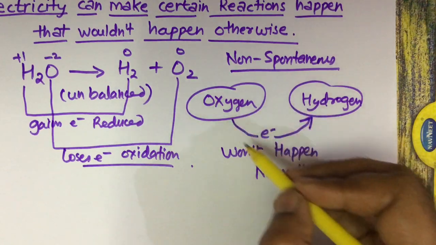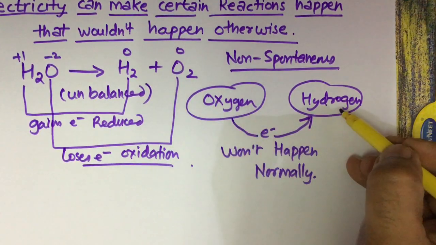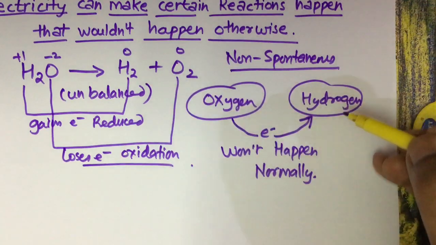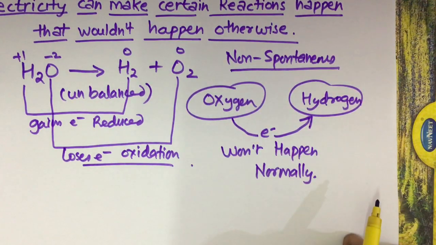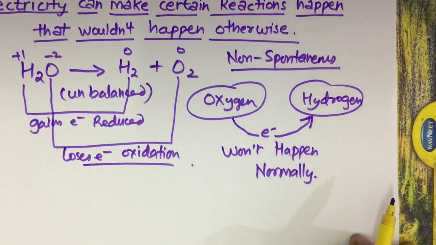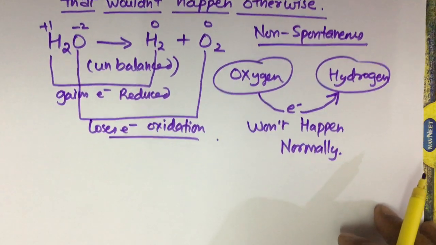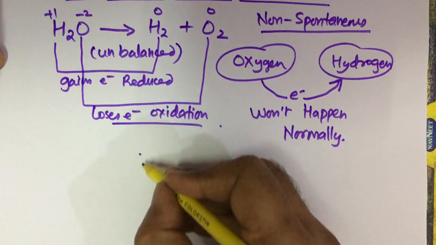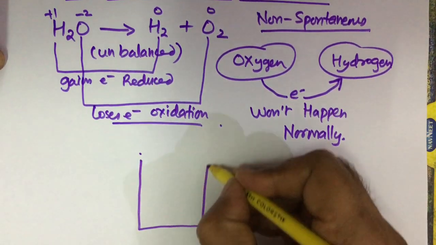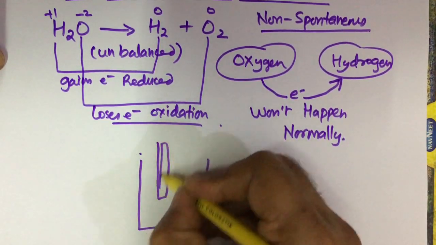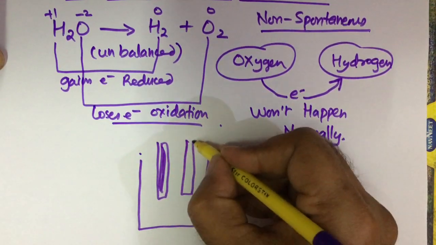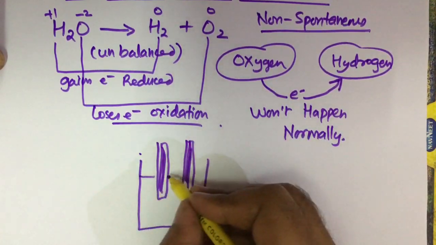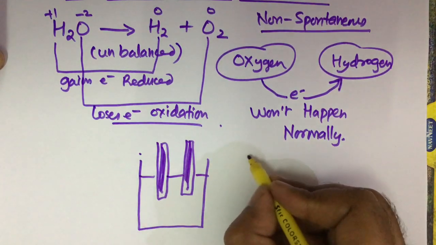So to make this reaction spontaneous, or to make this reaction happen, we need an external source of electricity, that is a battery. So in simple terms, just a representation, this process is called electrolysis.